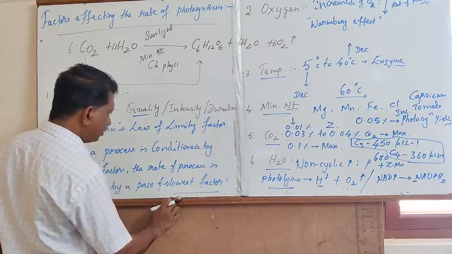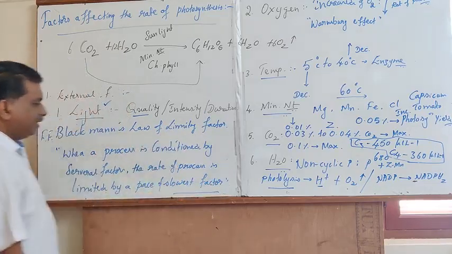This law is called the law of limiting factor.